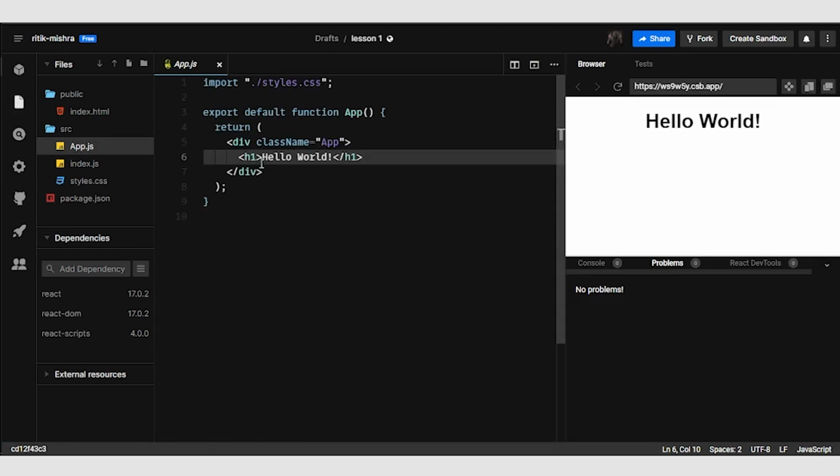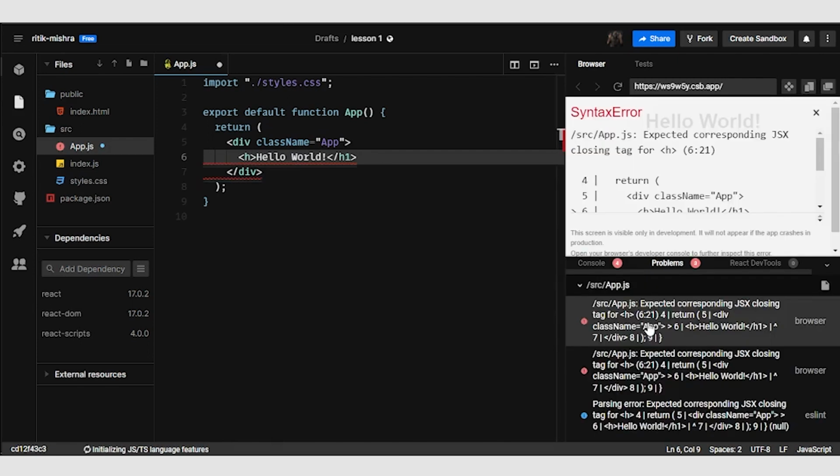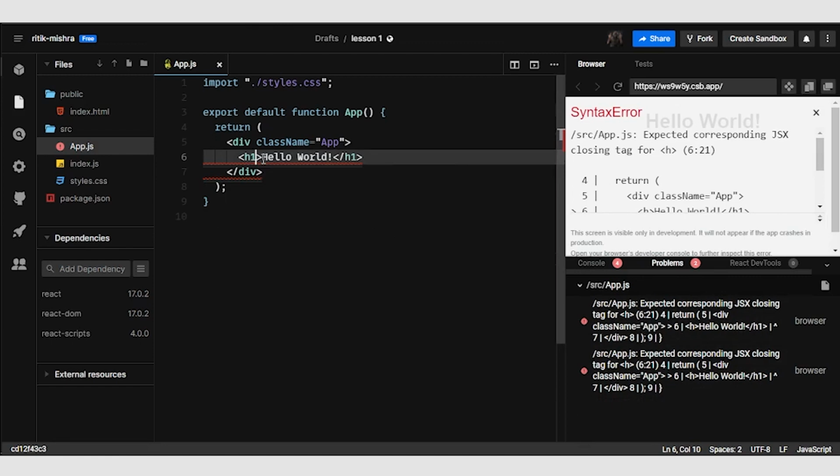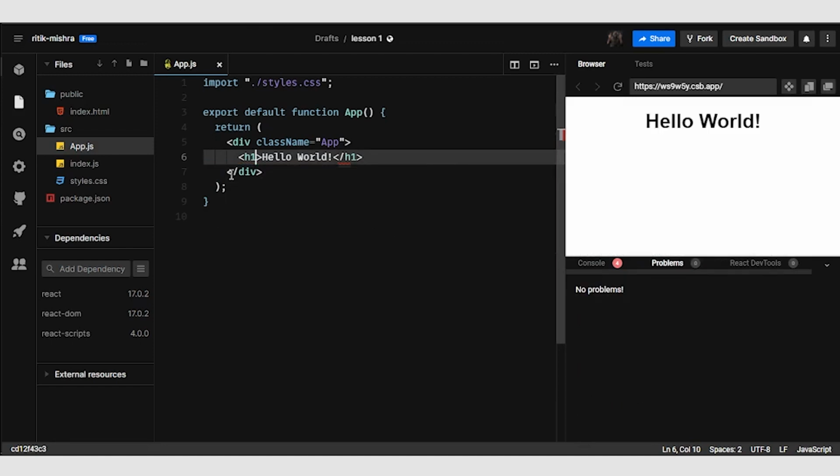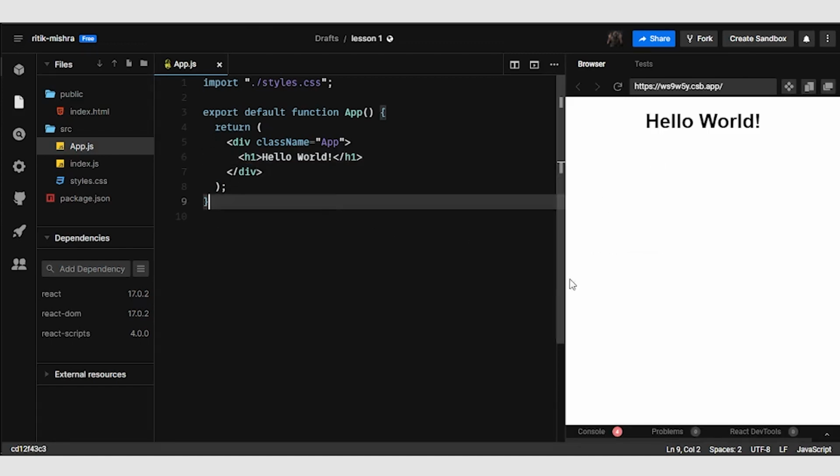Let me delete this one right here, and you can see it is now fully populated, shouting at us like, JSX closing tag for H is causing some issues. We have one closing tag for header 1, and using this it basically predicts that this error is being caused, and this might be the reason for it. So pretty handy for debugging our code. We put the one back on, and the preview is working just fine.